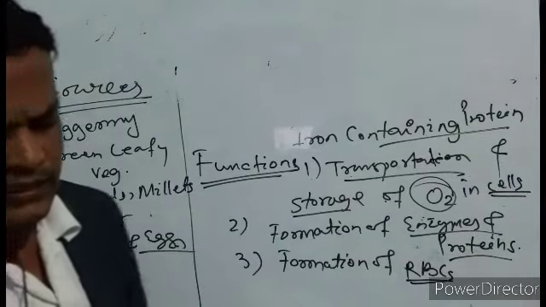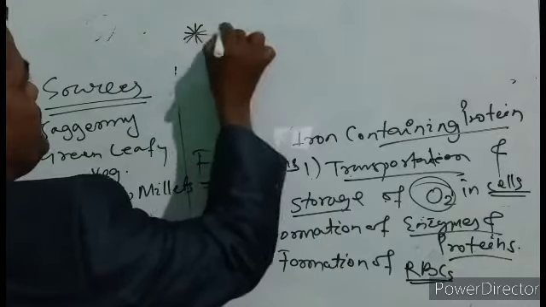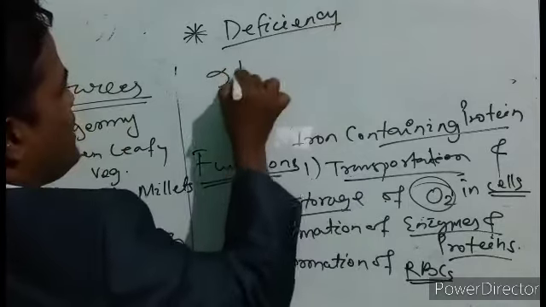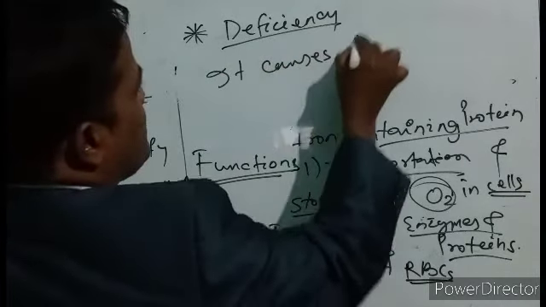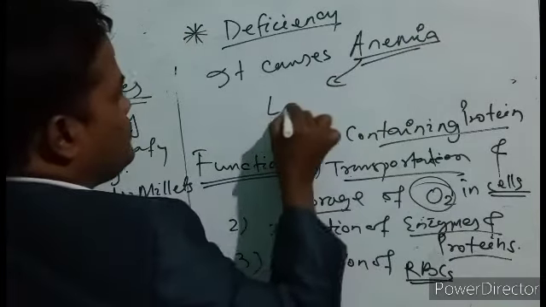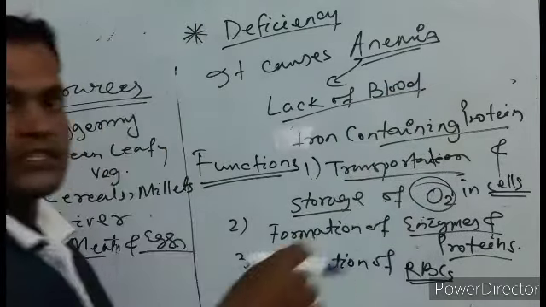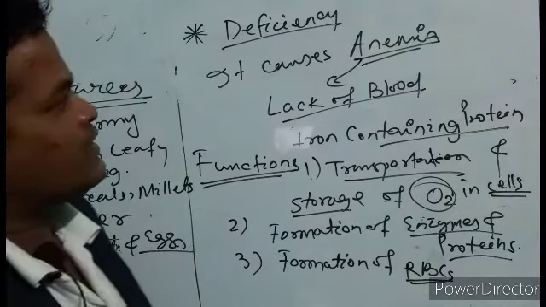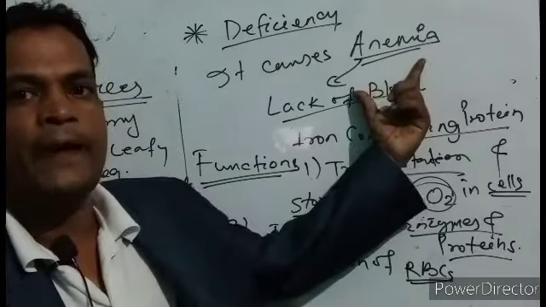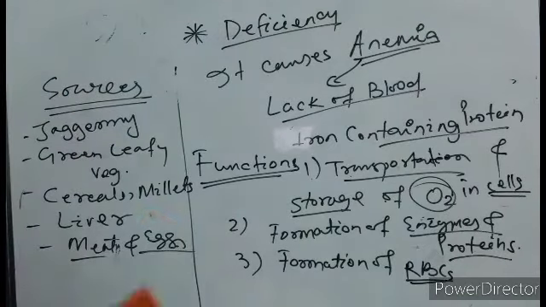Deficiency of iron causes what is called anemia. What is anemia? Lack of blood, shortage of blood, insufficient blood is a condition which is called anemia. Is it right? So now this is all about iron.